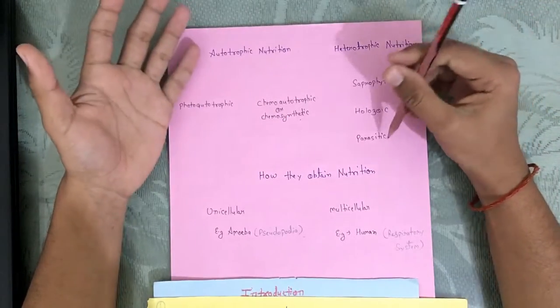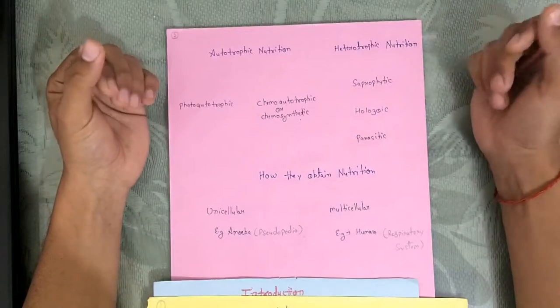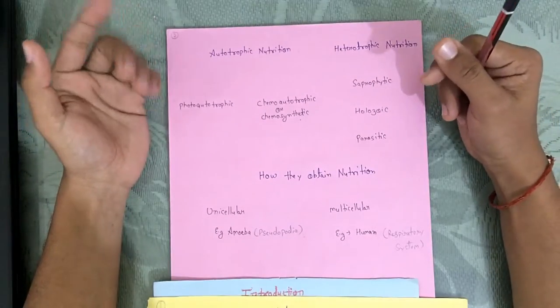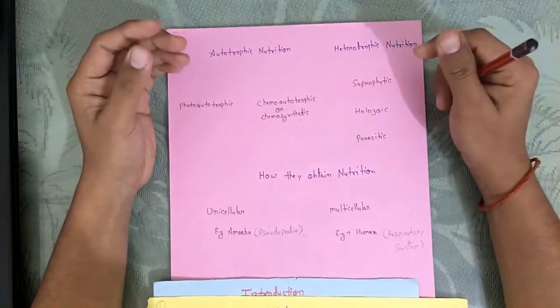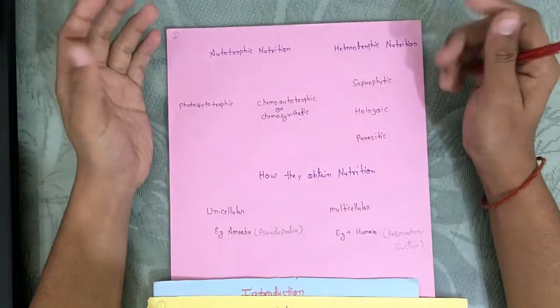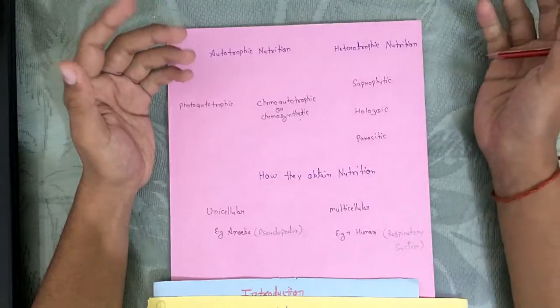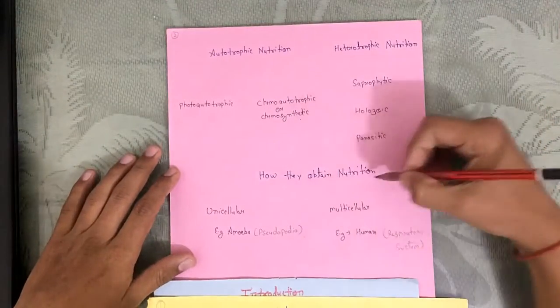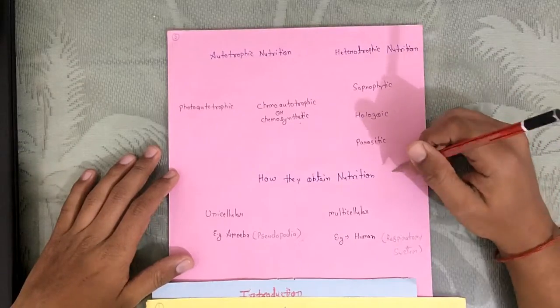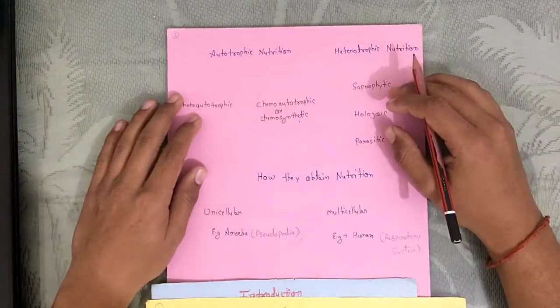Like the parasite can be endoparasite or ectoparasite, which lives inside our body. Ticks, lice and all, these are parasites which live inside or which live outside of our body. And inside we have roundworms, hookworms. These all are parasites.